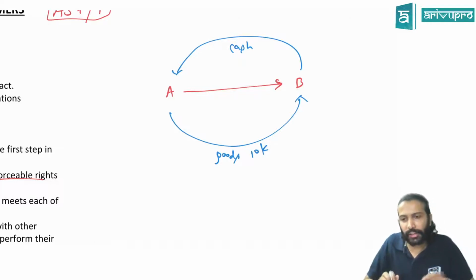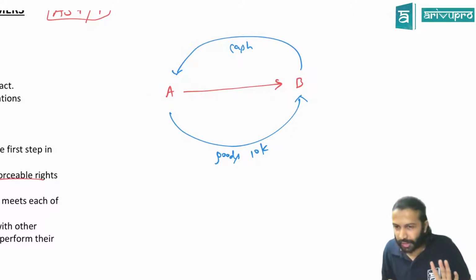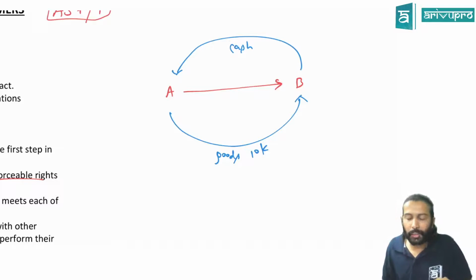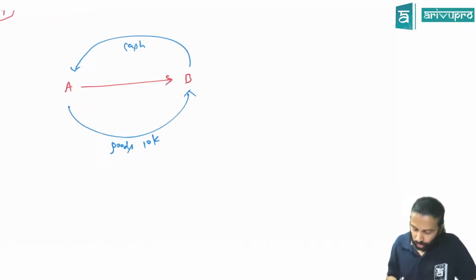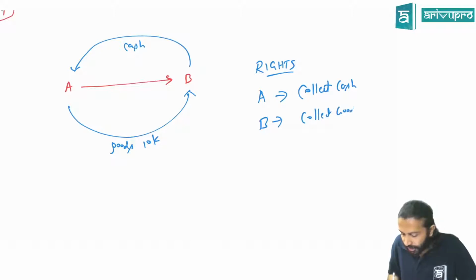Is this a contract? Let's analyze the definition. What does a contract mean? Contract is an agreement between 2 or more parties. Correct? These 2 guys have agreed upon. And that agreement should create what? Enforceable rights and obligation. So what is the rights here, sir? Can you tell me here? What is the right of A? Right of A is to collect cash. Correct? What is the right of B, sir? To collect goods. Correct? These are the rights.